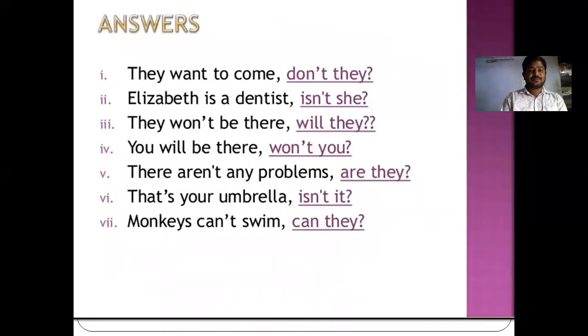Look at the answers to these sentences. They want to come is a sentence in the present, so here the tag is don't they. Elizabeth is a dentist, isn't she? They won't be there: won't is a form of will, so it's a negative statement and takes the positive tag, will they?